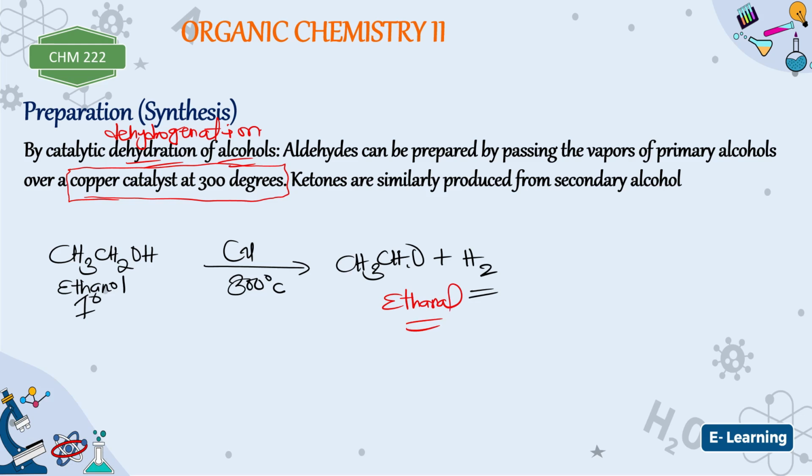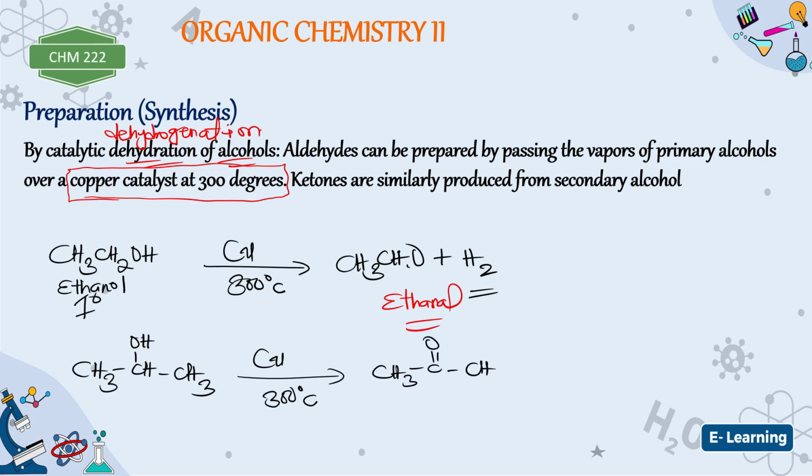Is that okay? Now ketone can also be formed by what? Catalytic dehydrogenation of secondary alcohol. So secondary alcohol is to ketone as primary alcohol is to aldehyde. At 300 degrees Celsius, this will give us CH3, C double bond O, CH3 plus H2.